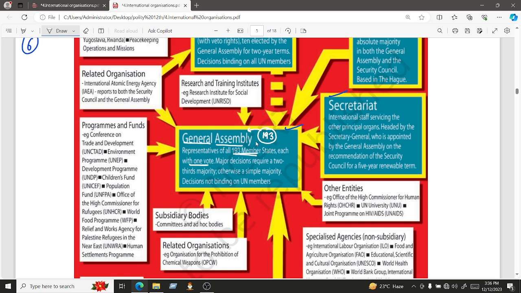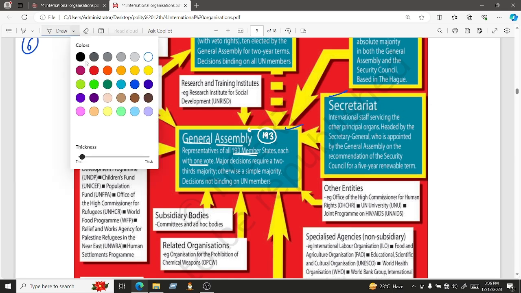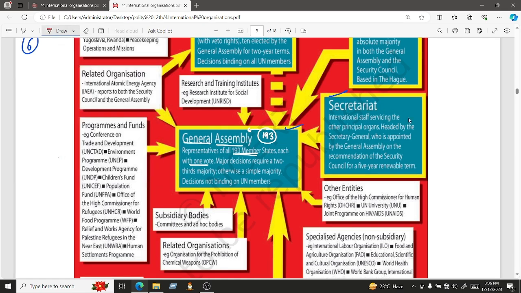But there is some kind of majority that is required. For the issues that are not so important, a simple majority could work. But for the major decisions, let's say a decision regarding establishing a new body, regarding any changes, or regarding any other major topic, a two-third majority is required. So out of 193 members, two-third of the members have to agree, only then that particular decision would be approved. And for the normal matters, a simple majority is sufficient.